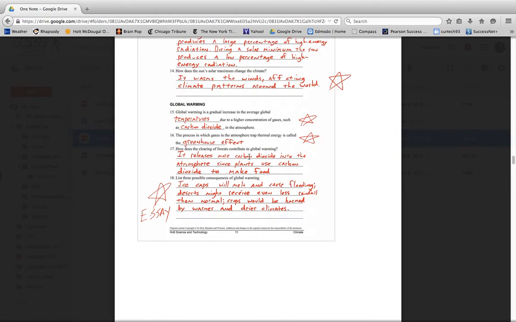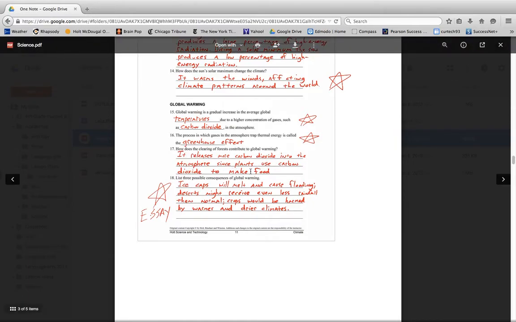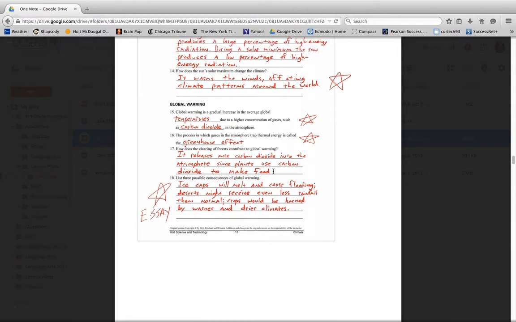Global warming is the gradual increase in average global temperatures due to a higher concentration of gases such as carbon dioxide in the atmosphere. 16 is the greenhouse effect. 17, clearing of forests. That releases more carbon dioxide into the atmosphere since plants use carbon dioxide to make food. So when we cut down the trees, trees take carbon dioxide out of the air, and when we cut them down, the air contains a lot more carbon dioxide.